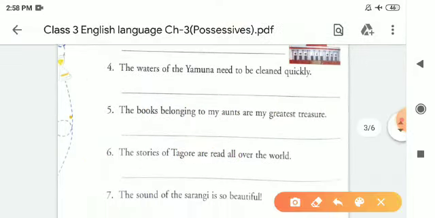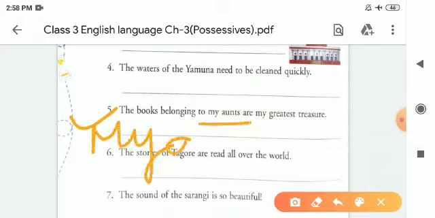After that, fifth one: the books belonging to my aunties are my greatest treasure. So we will write like this, my aunts. My aunts is plural here, children.